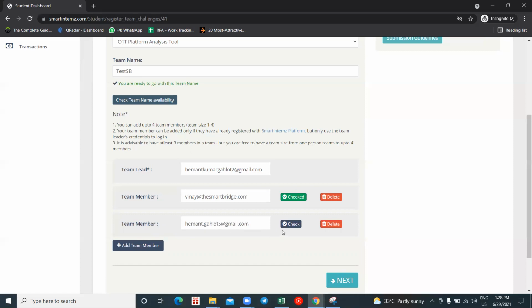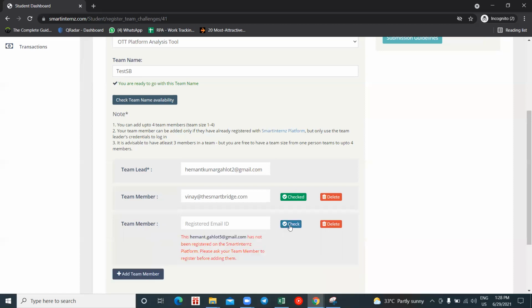There is an email ID which has not been registered yet. So here you see this particular email ID is not registered on our Smart Interns portal student login. That is why it will not take this. So you have to make sure that the team members you add here are registered on the Smart Interns student login.